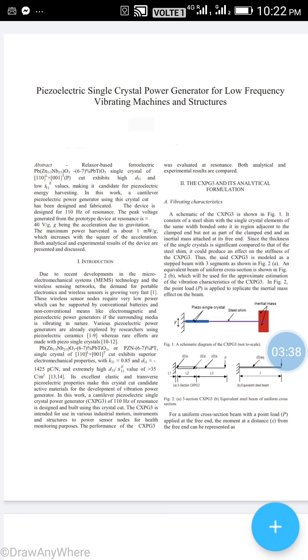Now you can see it consists of a steel shim with a single crystal element of the same width bonded onto it in the region adjacent to the clamped end, but as part of the clamped end. So this is the piezoelectric single crystal. Now this is the tip mass. So the tip mass, piezo single crystal, steel shim, tip mass.